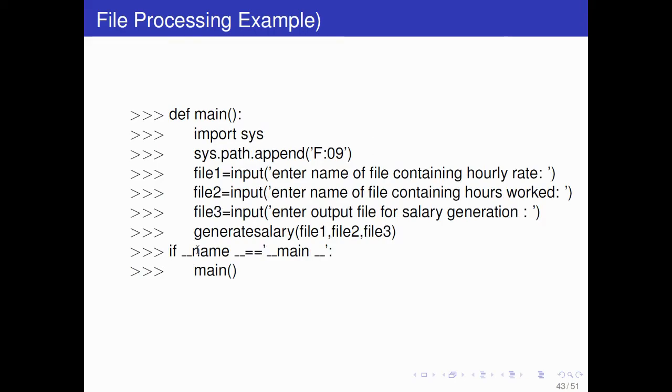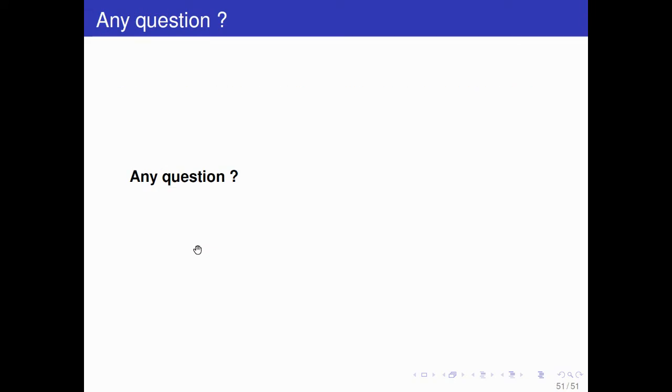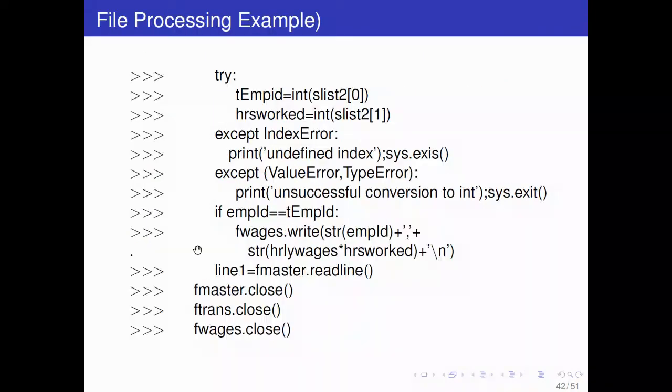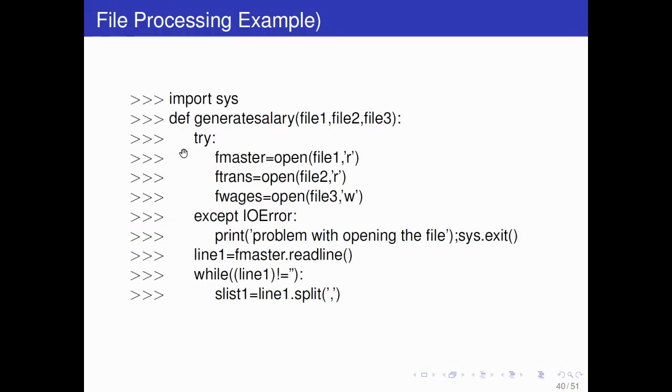Let me just read it. You will finish here, then this is just a revision. So import sys. The function name we are defining is generate salary. File 1, file 2 are input files we already have. File 3 we want to generate, create. Try. Again here we write f1, f2, f3, so instead we have named f master, f trans and f wages. So I will read it as f1, f2 and f3.